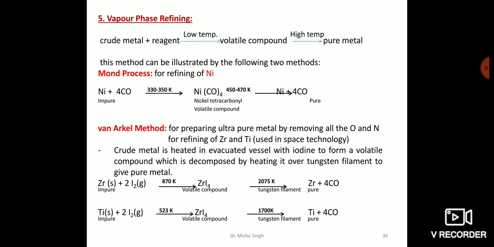In this method, the crude zirconium is heated in an evacuated vessel with iodine at 870 Kelvin. As a result, volatile zirconium tetraiodide is formed, which is separated and then decomposed by heating over a tungsten filament to give pure zirconium. Similarly, titanium is converted to pure titanium.